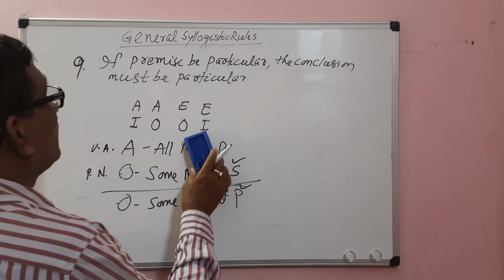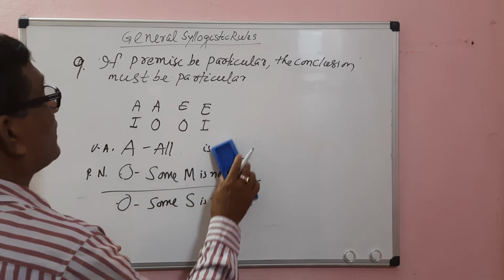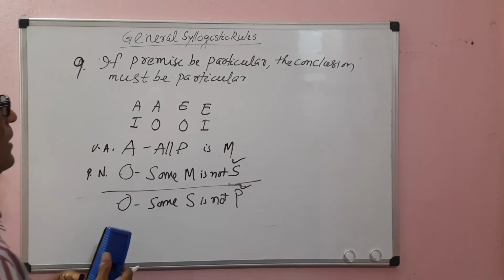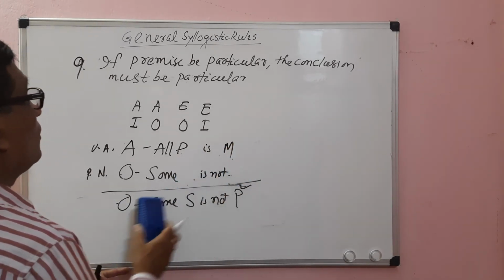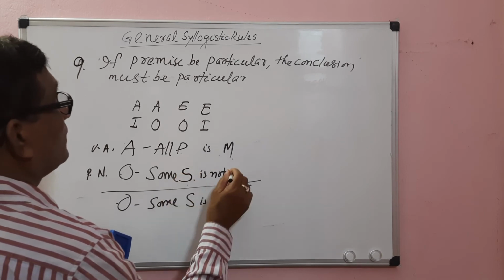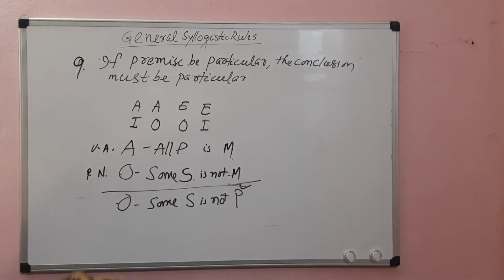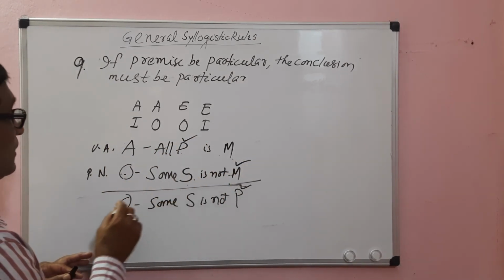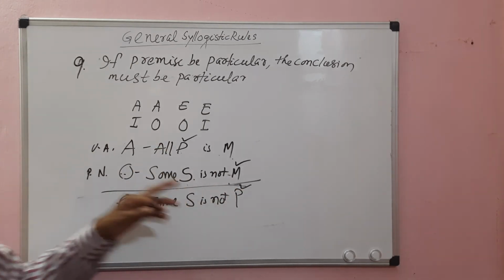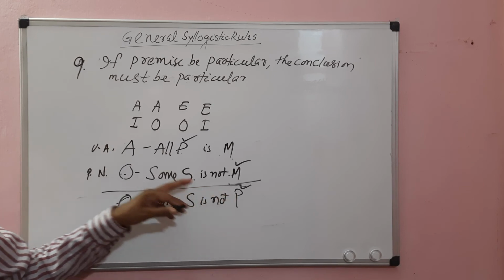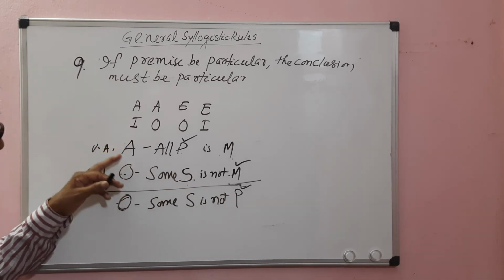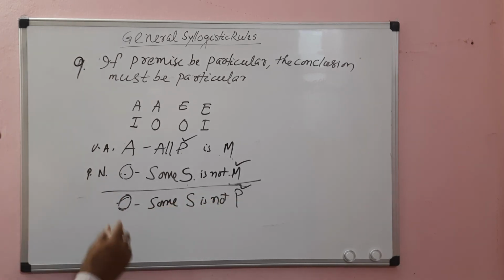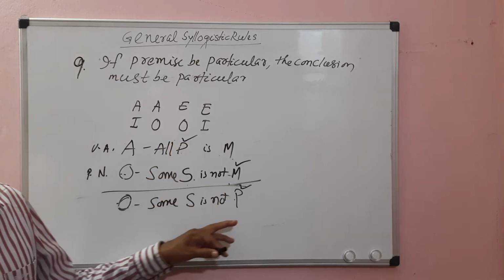If we make it P is M, some S is not M, then it will be like this. An A proposition distributes the subject, an O proposition distributes the predicate term. So here you see, one premise is particular, so the conclusion is particular. One premise is negative, so the conclusion must be negative. Here it is an E proposition and an O proposition, and O distributes the predicate. So there is no fallacy of illicit major.